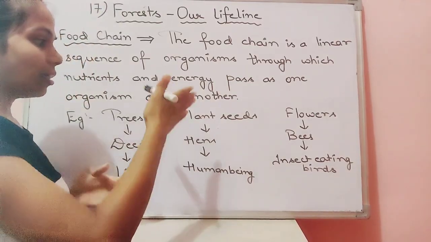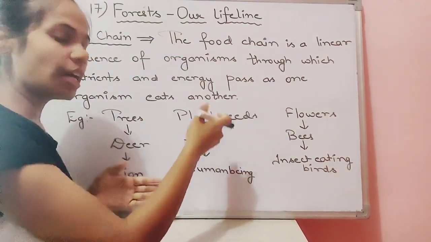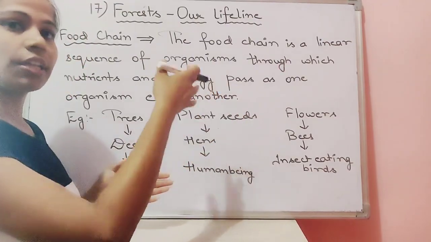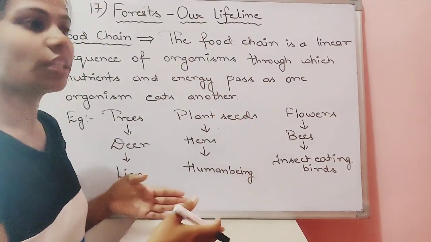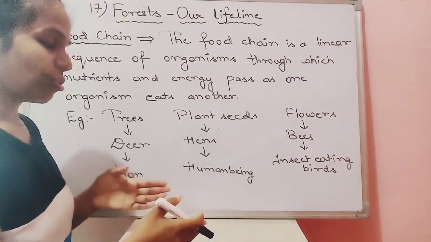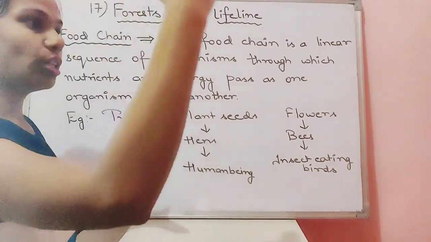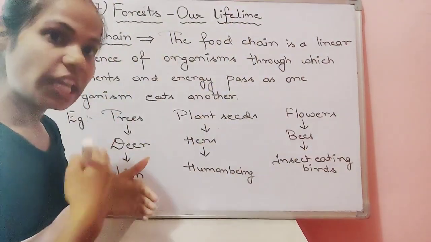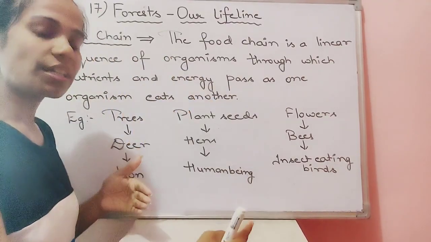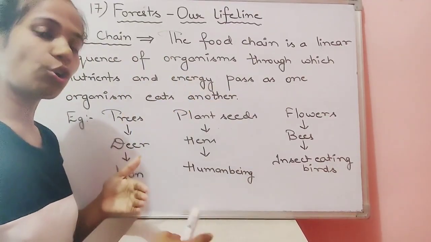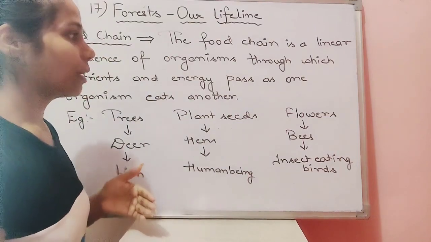Okay. And mainly what is happening over here, the herbivorous animals are eaten by the carnivorous, carnivorous are eaten by the omnivorous. Okay. And this is how the chain of nutrients is passing on from one organism to another organism. Okay.